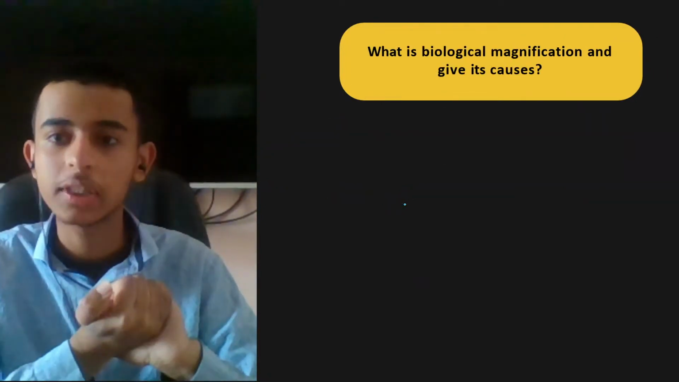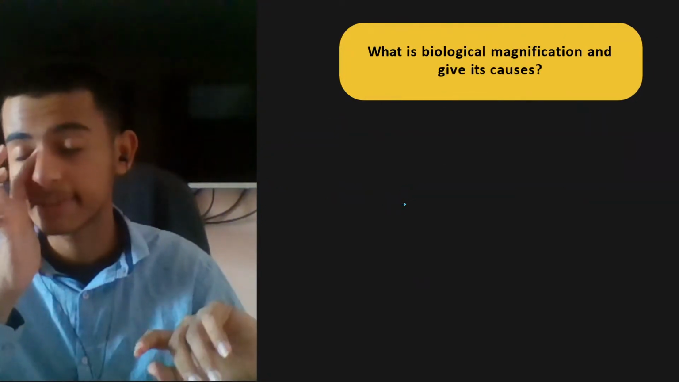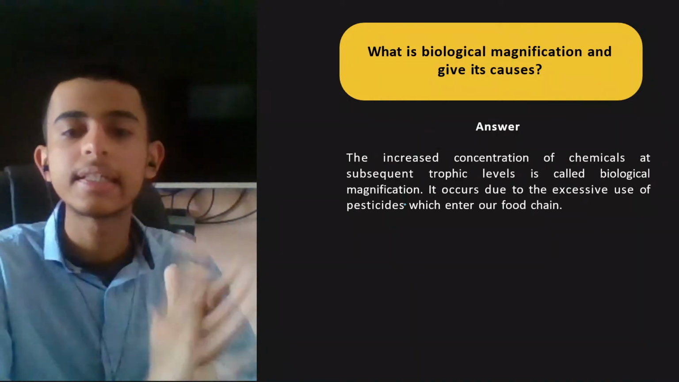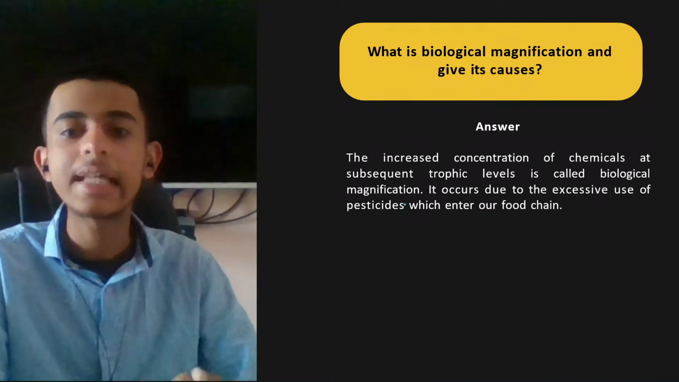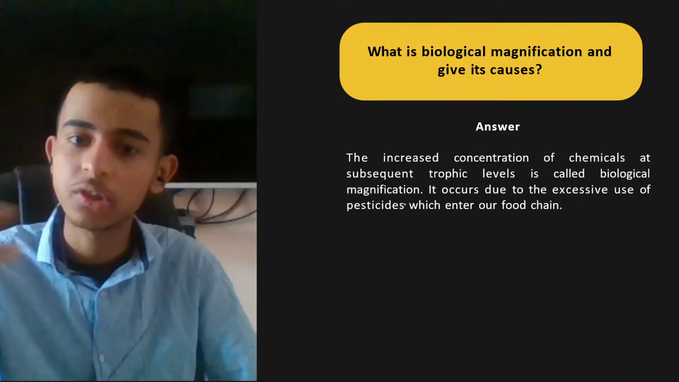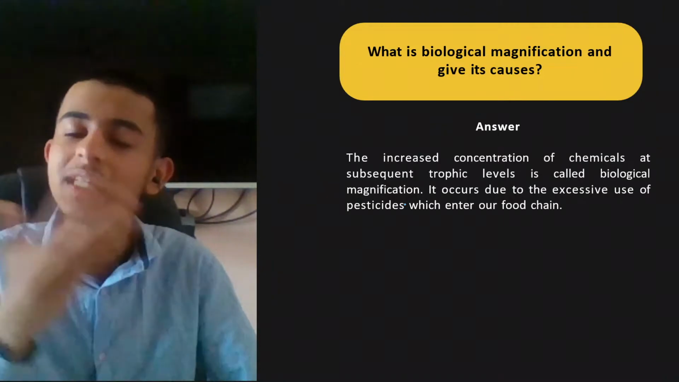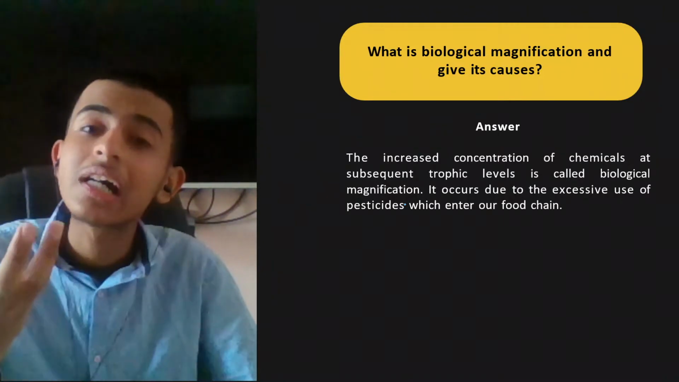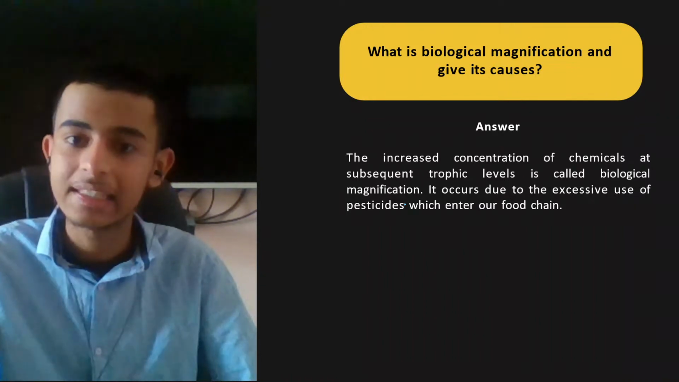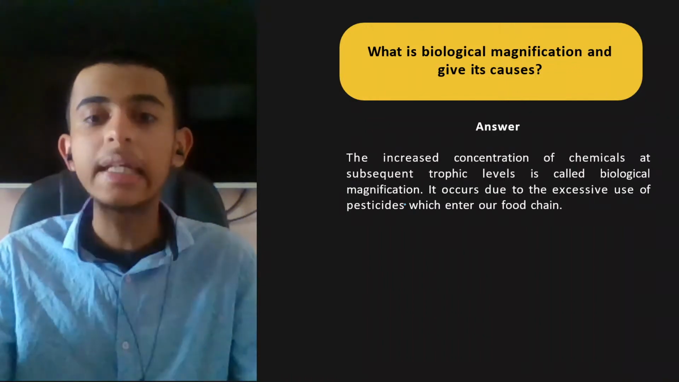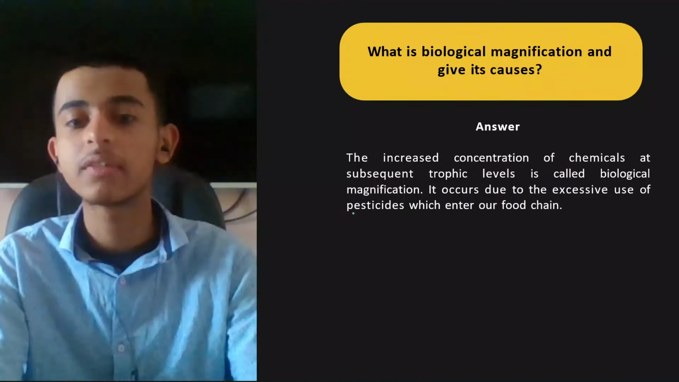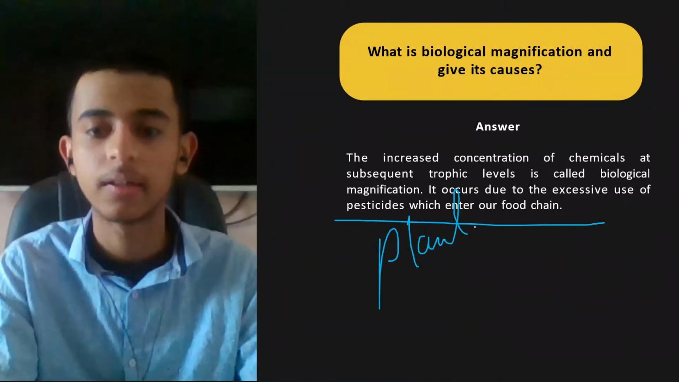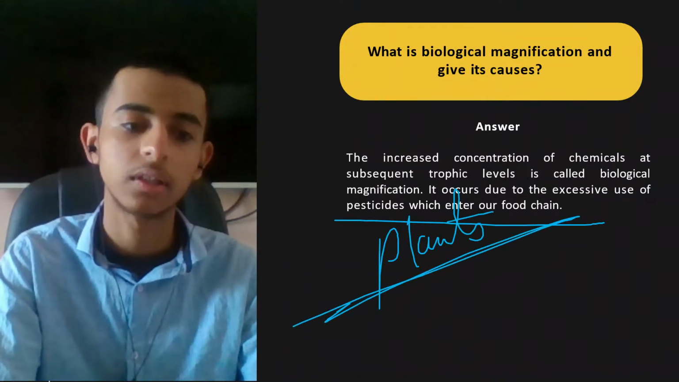What is biological magnification and give its causes? I told you just now. Okay, so you can just have a look at it. The increased concentration of chemicals at subsequent trophic levels is called biological magnification. As I said, at the next trophic level, the concentration of chemicals, toxic substances is going to increase. It occurs due to the excessive use of pesticides which enter our food chain through plants because of farmers.